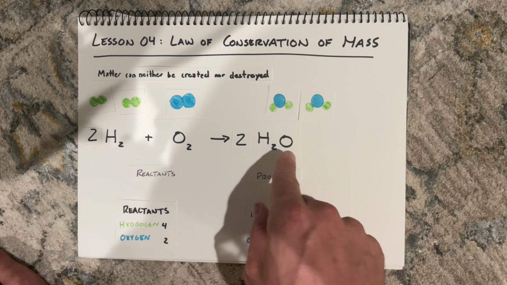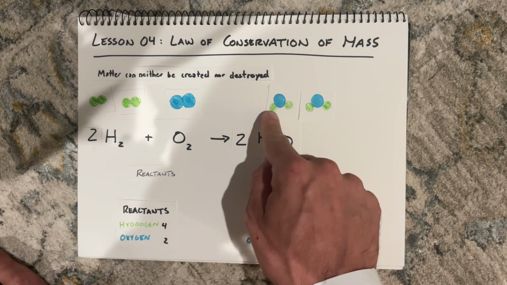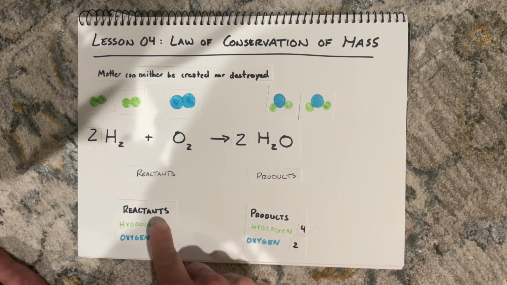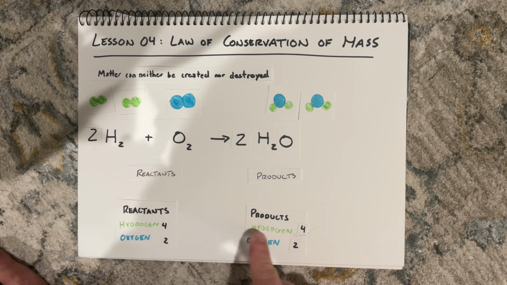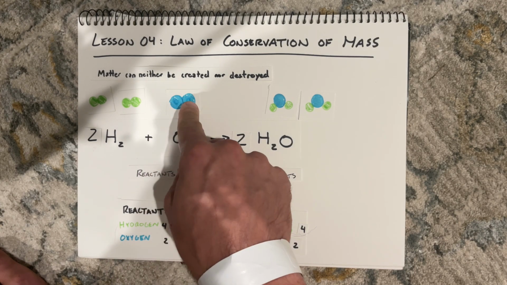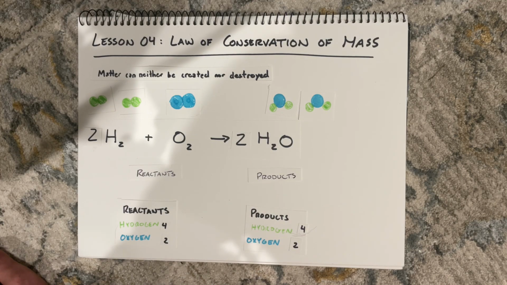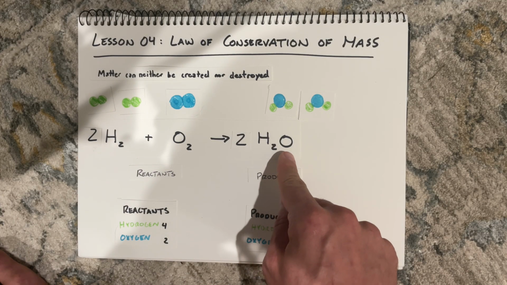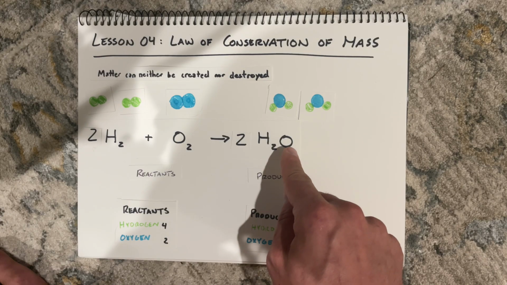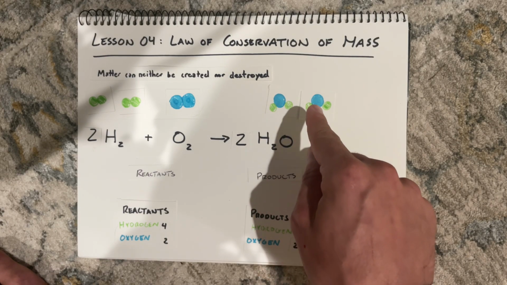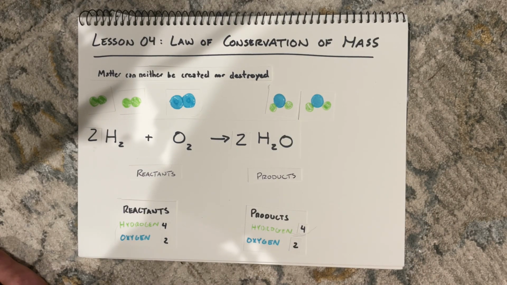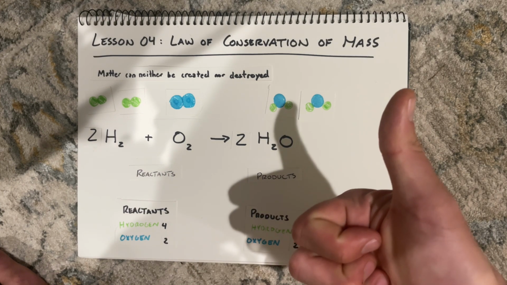Each water molecule also has 2 hydrogens, 1, 2, 3, 4. 4 hydrogens in my reactants, 4 hydrogens in my products. What about my oxygens? Each oxygen molecule has 2 oxygen atoms, 1, 2. So I've got 2 over here. Each water molecule in my products has 1 oxygen, 1, 2, for a total of 2 oxygens. Looks like we did it.